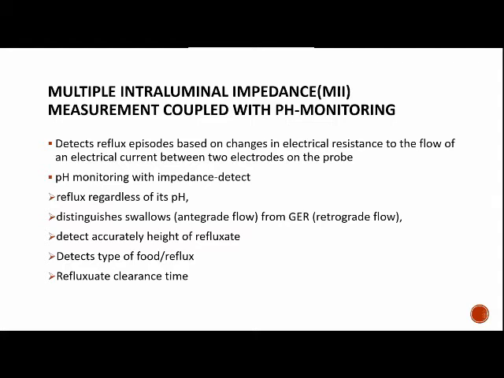It distinguishes swallows from GER, like antegrade flow of the food or retrograde flow. It also detects accurately the height of the reflux. It detects the type of the food, consistency of the fluid, and reflux. And it also detects the reflux clearance time.